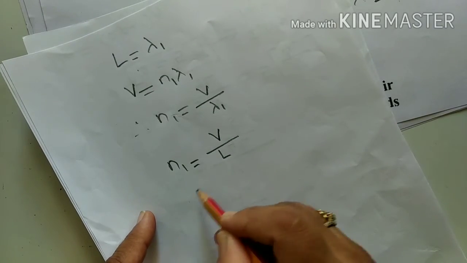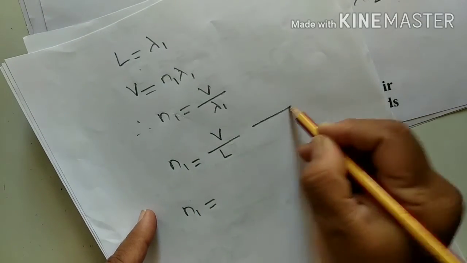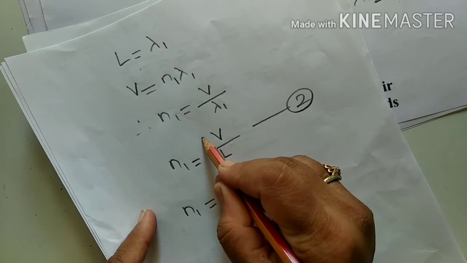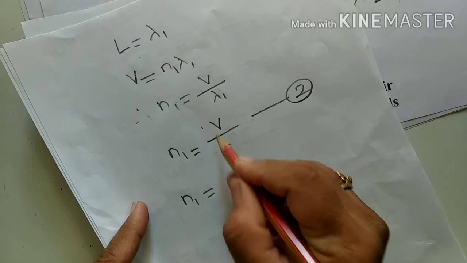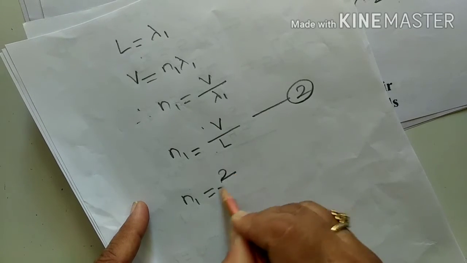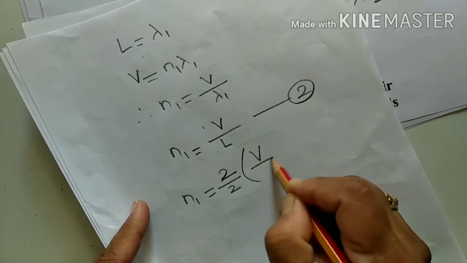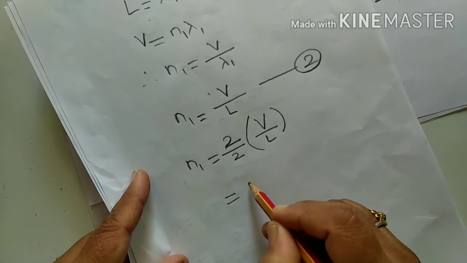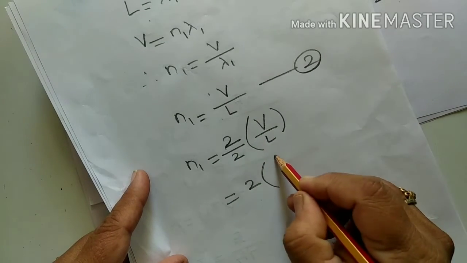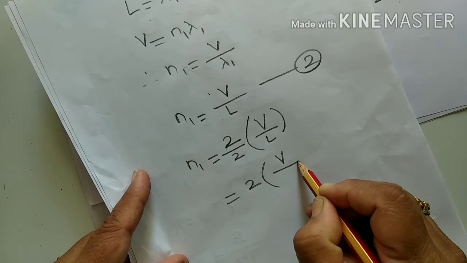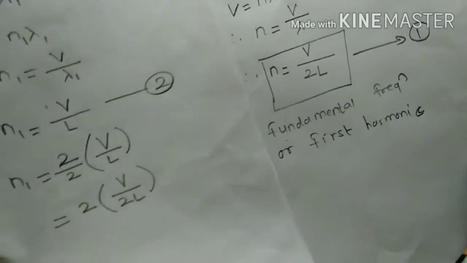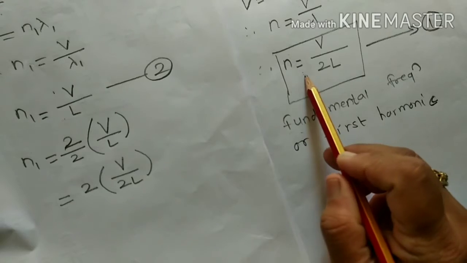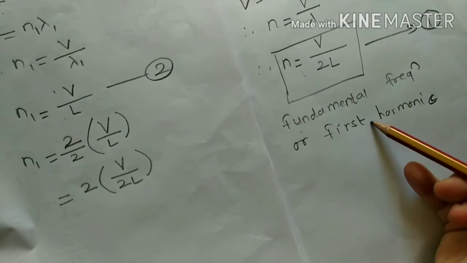But suppose we multiply and divide this equation by 2, that is 2 by 2 into V by L. That's why we have taken 2 into V upon 2L, and V upon twice L is the fundamental frequency.